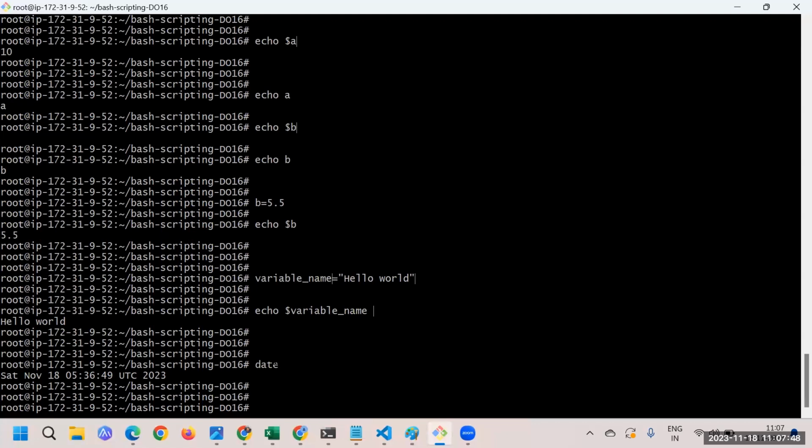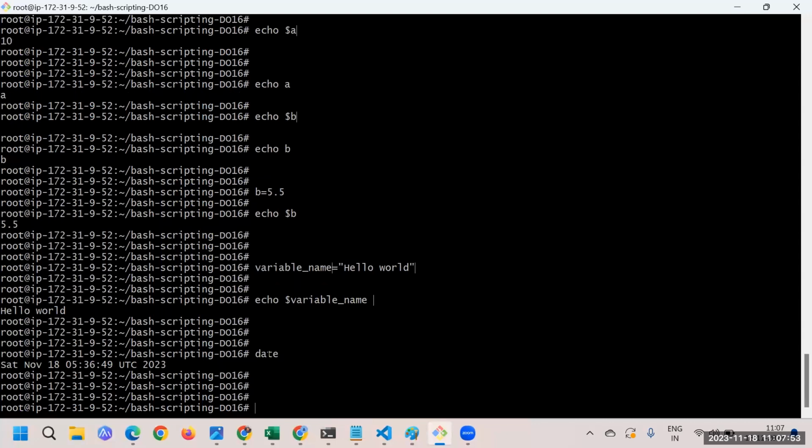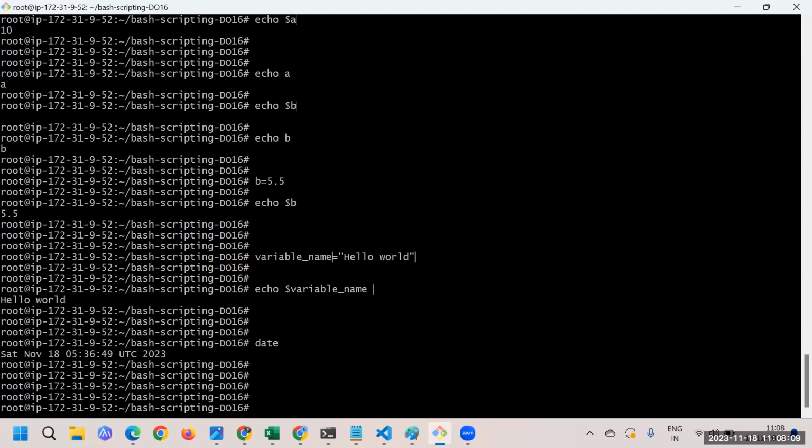Within the script, I can just mention the date word, or if you are interested to store the value of this date in any variable for any other use, let's say, this is telling me it's a Saturday, this is today's date, and this is the current time. If you are interested to use this value within your script, you may do it. Maybe you can keep a variable, let's say current date, and store it. So you can just do it this way.